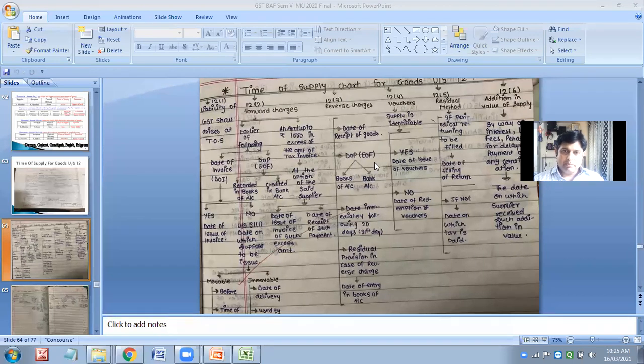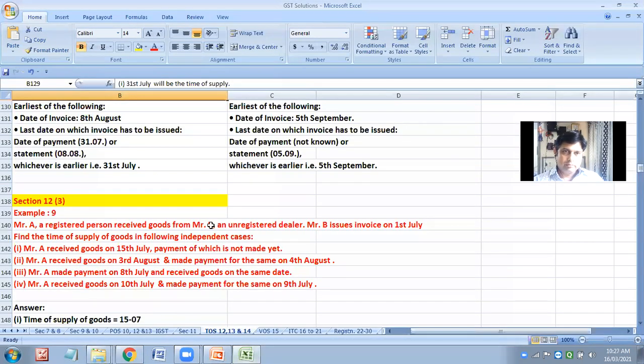So the date of receipt or date of payment or the date immediately following 30 days, that is the 31st day, will be considered. Or under the residual provision, if you are making continuous entries and there is no disturbance in your books of account, then the date of entry in the books of account will be considered as the time of supply for such reverse charge.